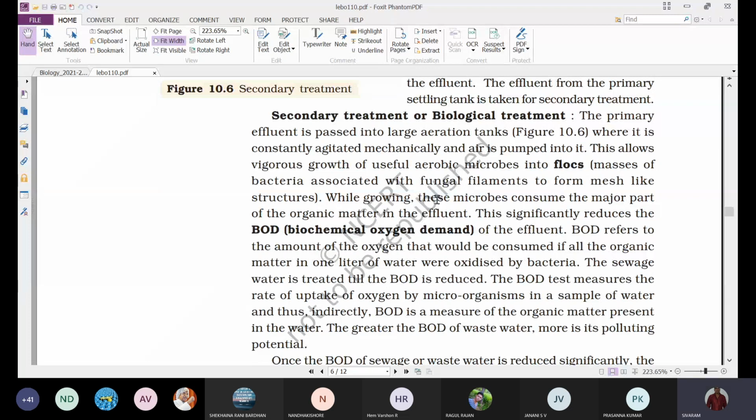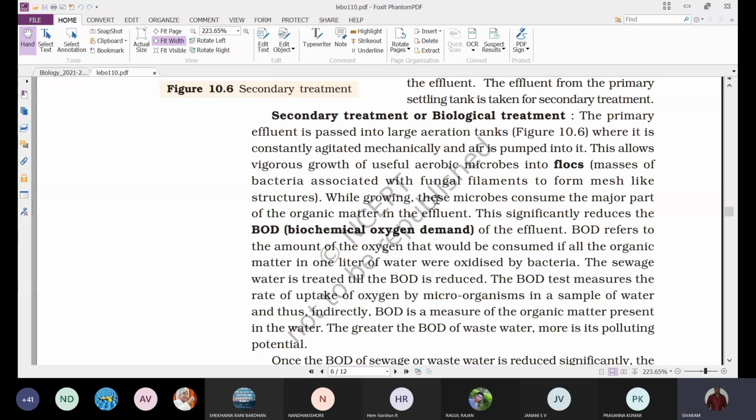But here, by continuous vigorous agitation, we are providing the oxygen, or aeration. As a result, the bacteria and the fungal filaments will make use of this oxygen, and they decompose the organic matter that is present in the sewage water and convert organic materials into inorganic materials.